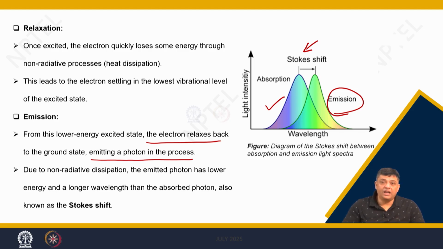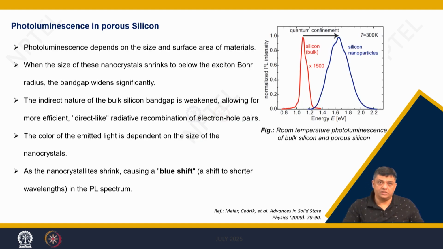But now you have an emission process, and the wavelengths which are emitted would be directly dependent on the band gap of the materials. Now, if you look into porous silicon, you have 2 things to play with: the size and surface area of the materials.